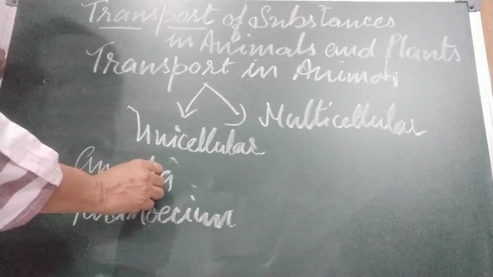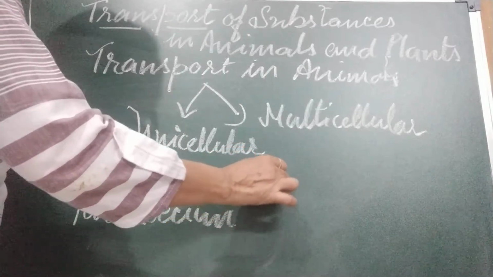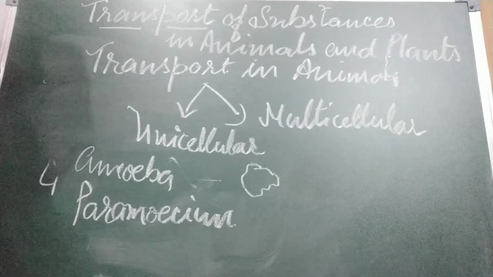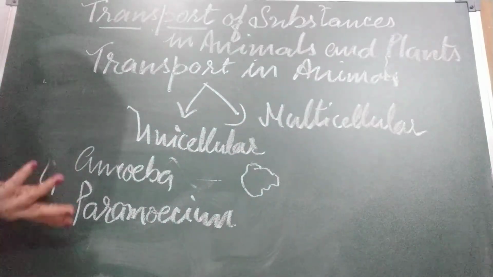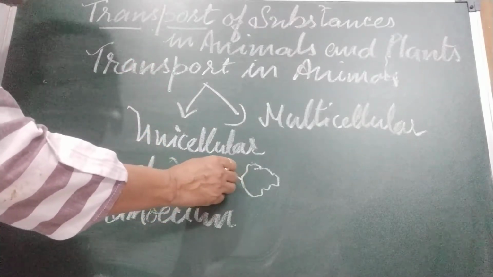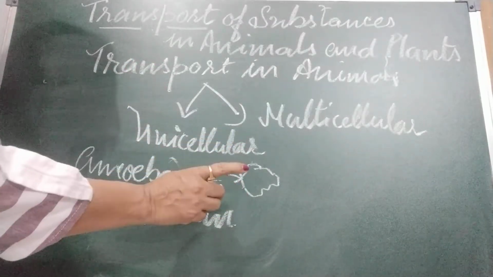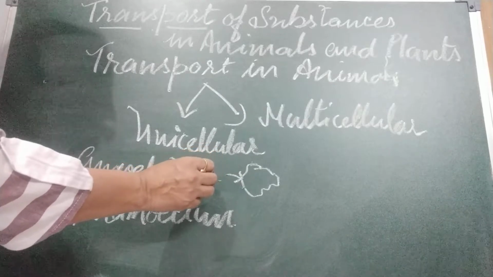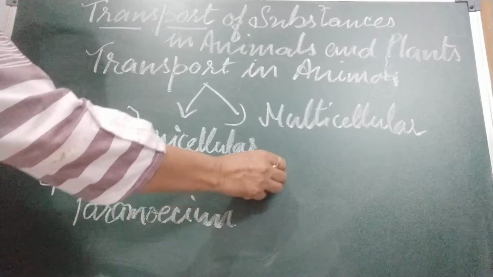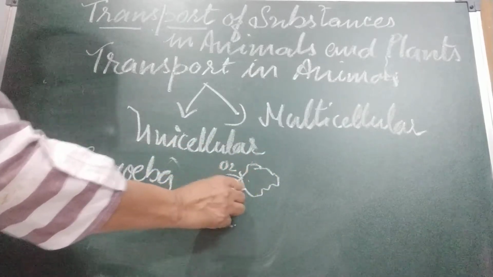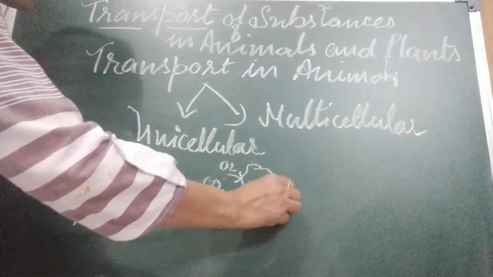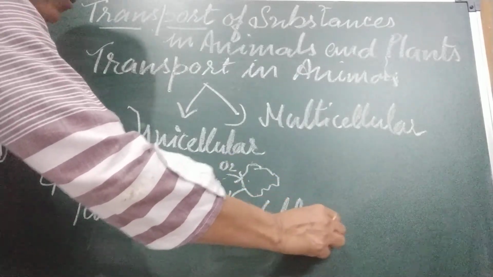So you know about amoeba. It is irregular in shape, and how does the transportation of substances take place in a single cell? No such organs are there, only one cell is there. As I told you in the last chapter on respiration, oxygen goes directly through the semi-permeable membrane and carbon dioxide comes out. By which process?